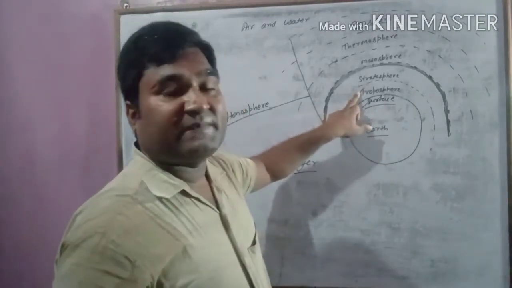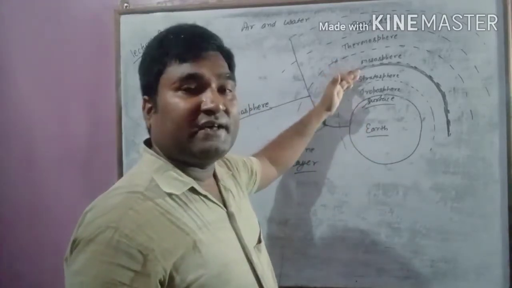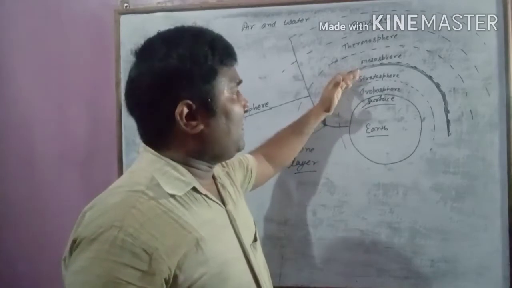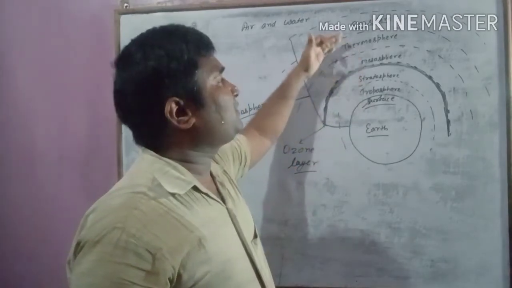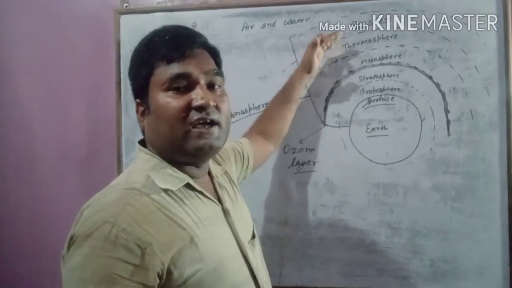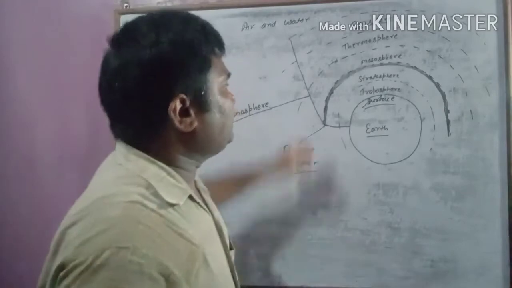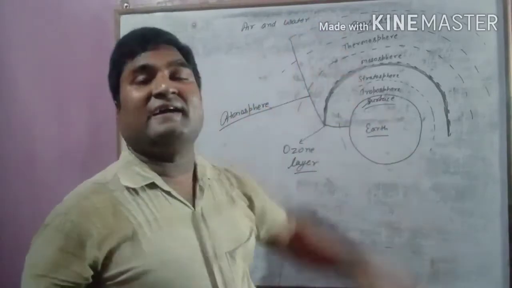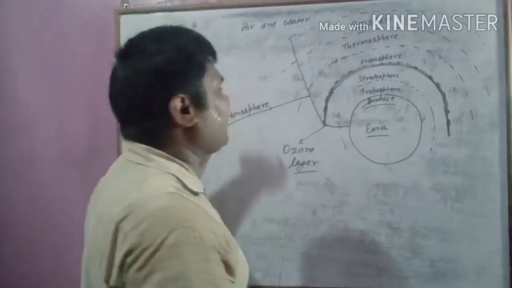The first sphere is the troposphere. Above the troposphere is the stratosphere. Above the stratosphere is the mesosphere. Above the mesosphere is the thermosphere. And above the thermosphere is the exosphere. So all these 5 layers together make the atmosphere.